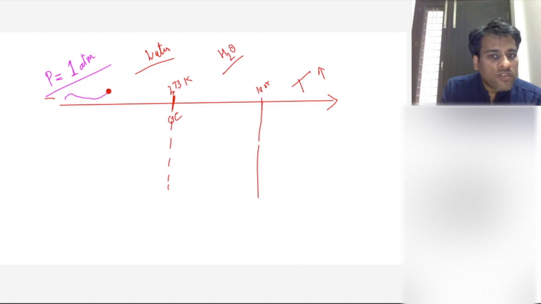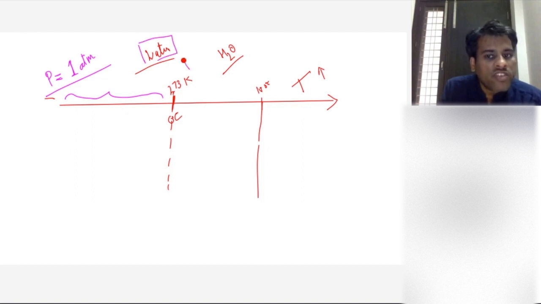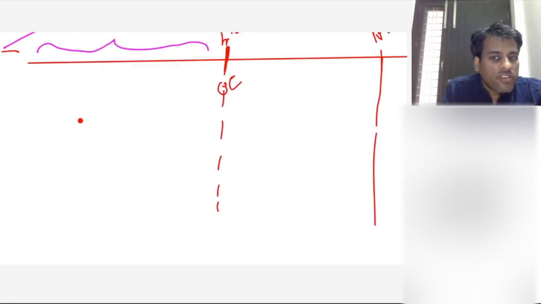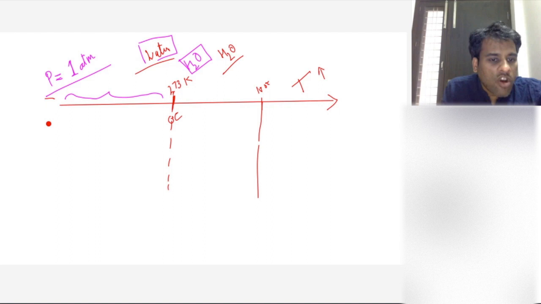In this zone, at 1 atmosphere and temperature less than 0 degrees Celsius, what state of matter will you see for water? Instead of water I'll now write H2O, because water is liquid only. H2O. Everyone, which state of matter will you see? Ice or solid? Okay. Here in this zone we'll see water. And here I'll see gas, or you can say water vapor.